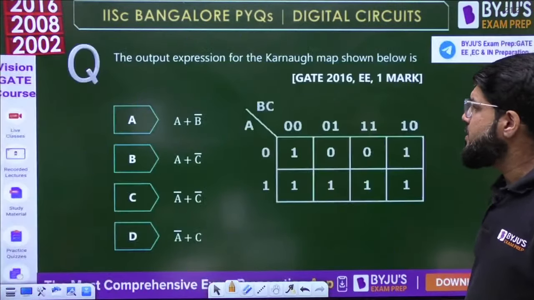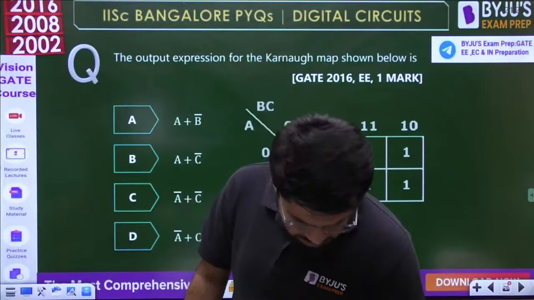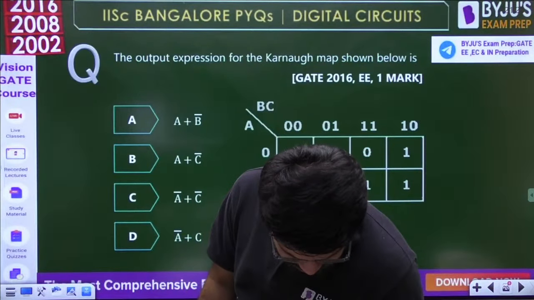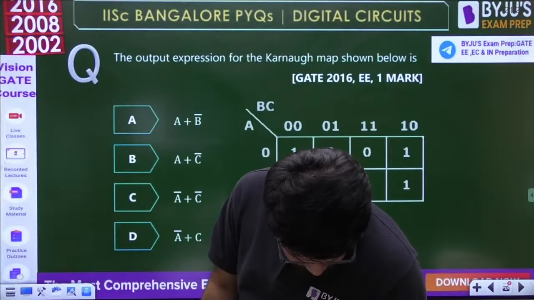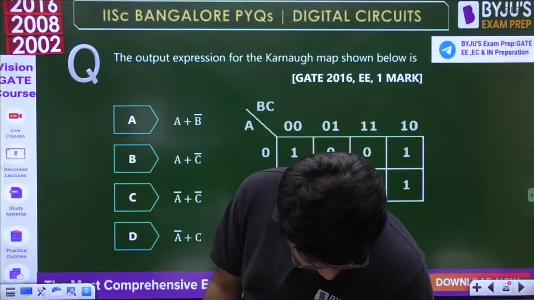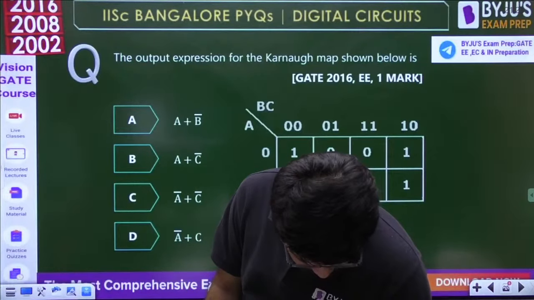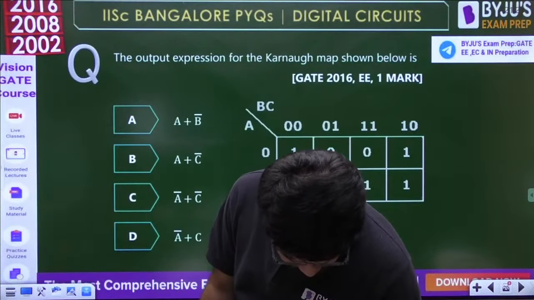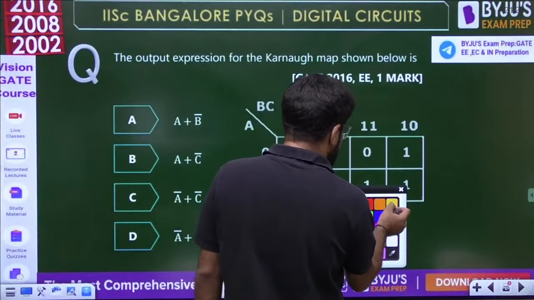Okay, next question, dear. A very, very simple one-mark K-map question. Please attempt this. Come on, let's do it very simply and very quickly.